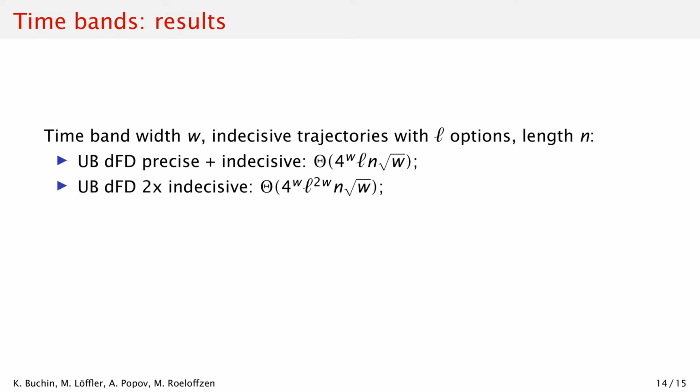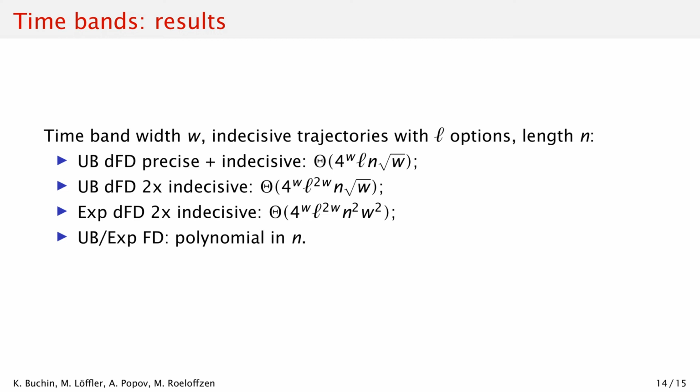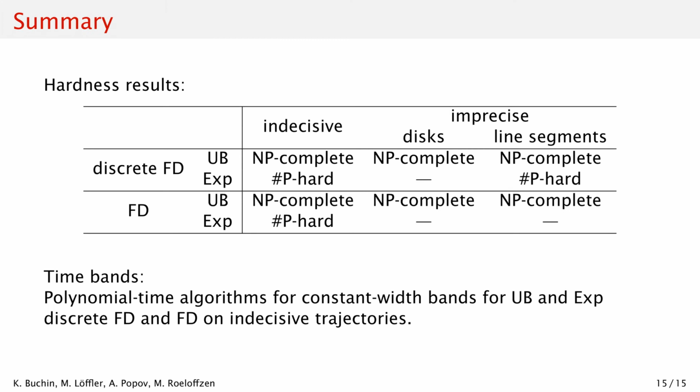If both trajectories are indecisive, the dependency on L to the power of 2w is less nice, but it is still fine for small L and w. We can extend the result to the expected value computation. Finally, we can also obtain polynomial-time algorithms for continuous Fréchet distance. This involves more technicalities, but the algorithms still run in time polynomial in n.